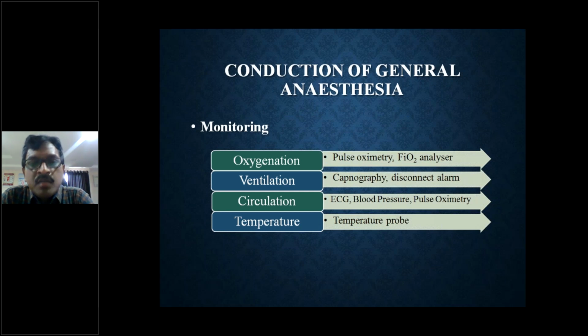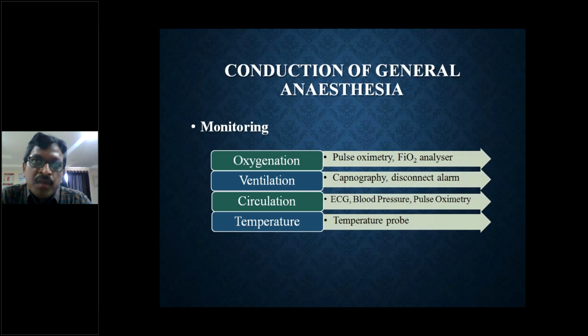So circulation is monitored with the help of ECG, blood pressure and pulse oximetry. ECG is electrocardiogram, which we are all aware of. We have V1 to V6 leads, and lead 1, lead 2, lead 3 are the limb leads, and chest leads are obviously V1 to V6. And we have extended limb leads and extended chest leads, which can be kept on the posterior side of the chest also. This will be monitoring the heart function: the septal part of the heart, anterior part of the heart, and lateral part of the heart. So likewise, we can check for the leads here.